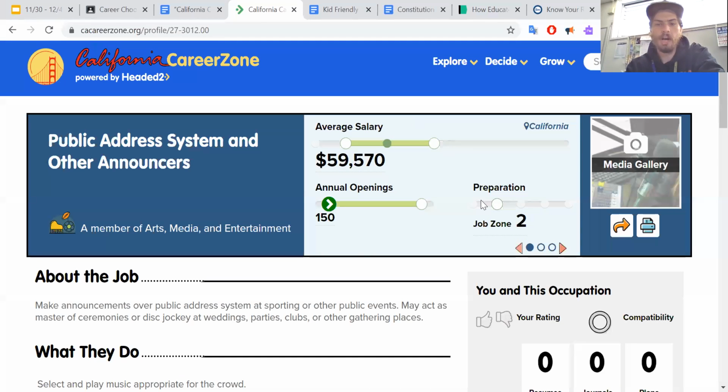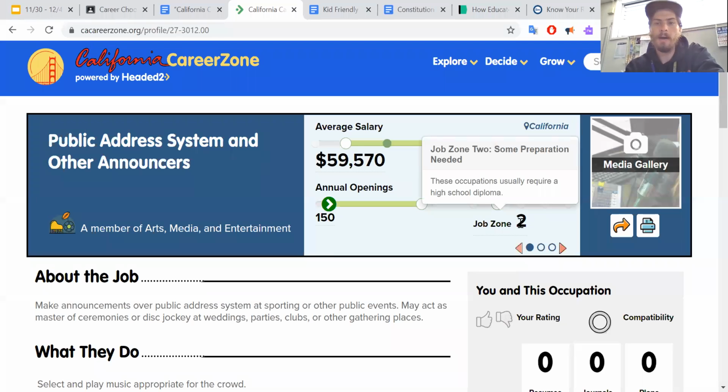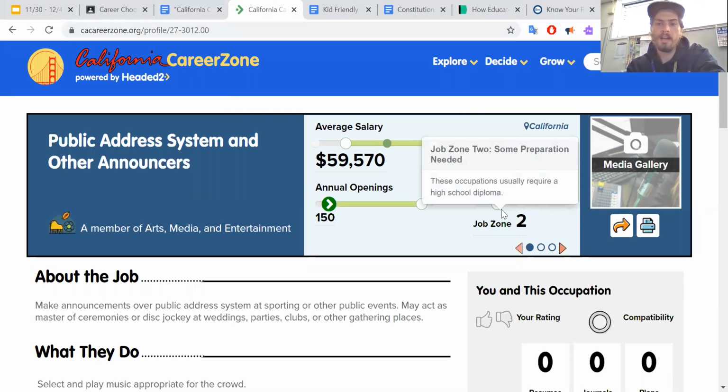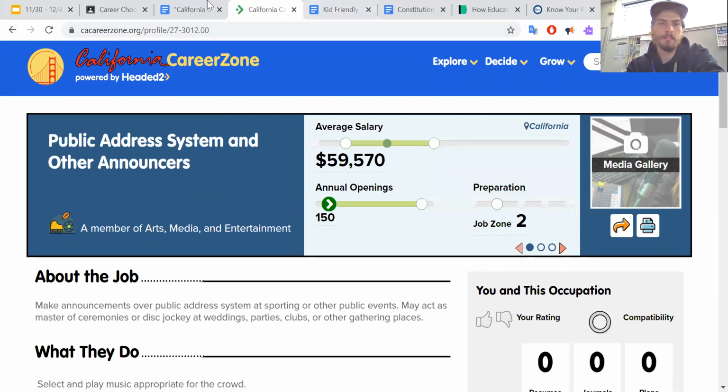If I go to the job zone, Job Outlook, it'll tell me what I need. If it's on the lower end, it's going to be like high school. If it's in the middle, it'll be some college. But if you have like a 5 job zone, that means you got to go like med school or there's more schooling involved. So I would put high school diploma.